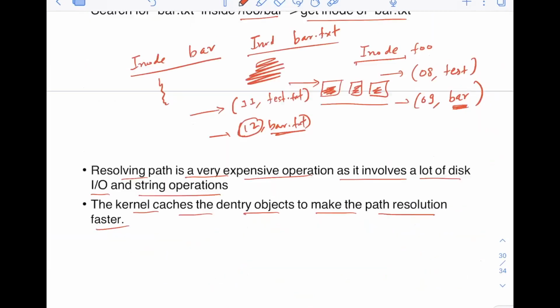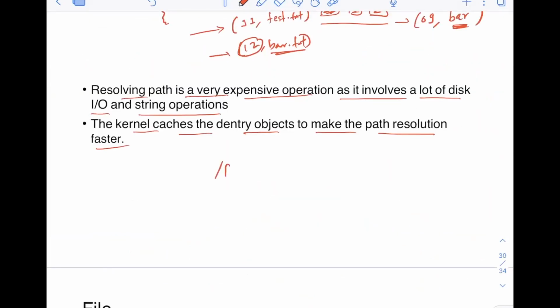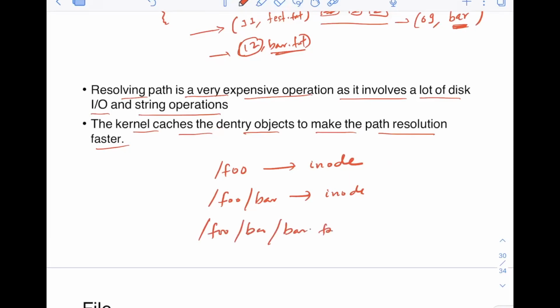So for example, you have got the inode number for this. What is the inode for this? You have got the inode for this. You have got the inode for this, right? I mean, this mapping basically: /foo is this inode, this is this inode, right? Now, the kernel does not want to waste this effort that it has done, right? It has spent a lot of time in finding the inode for this.